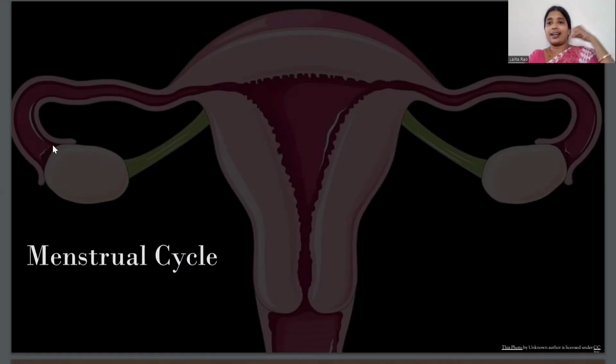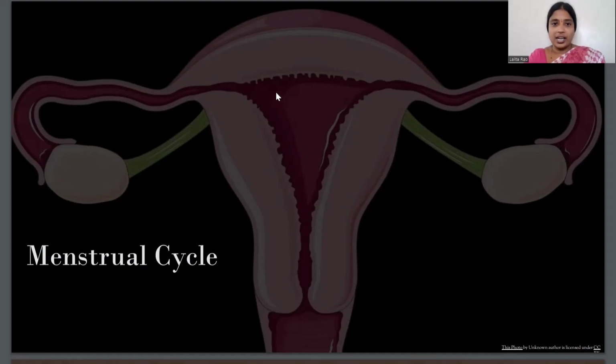When the egg is released from the ovary, the fimbriae hold that egg and take it into the fallopian tube. This is the fallopian tube. In this fallopian tube, the egg starts its journey. If a sperm comes and fertilizes it, then with the estrogen which is produced here, the lining of the uterus develops, and when that fertilized ovum comes here, it is implanted in the uterus. Here it develops into a baby for 9 months, and then it comes out from the mother's womb.